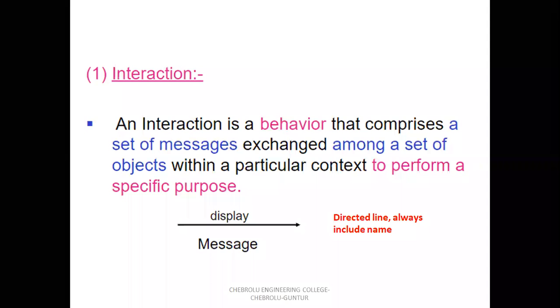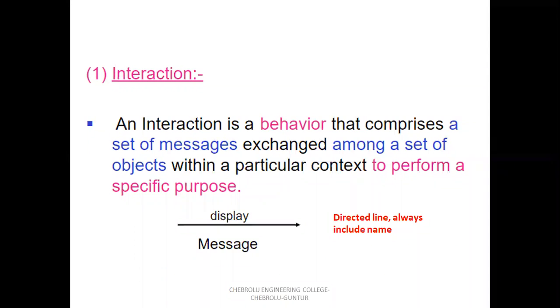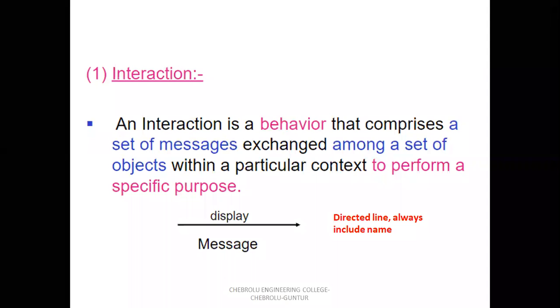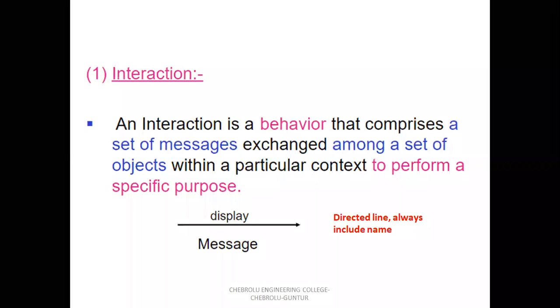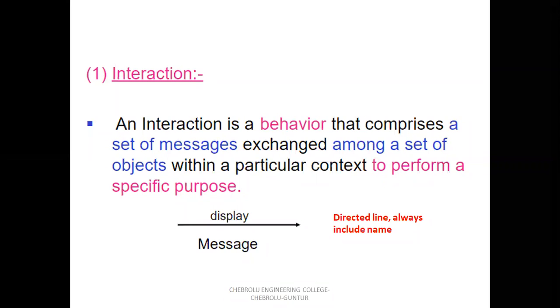you are sending a WhatsApp message from one mobile to another mobile. That is the interaction between two mobile phones. It means a set of messages transfers from one object to another object within a particular context, to perform a specific purpose. Suppose to perform any operation, you send a message from one object to another object, or one entity to another entity.